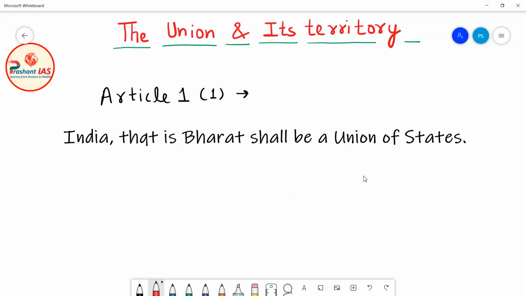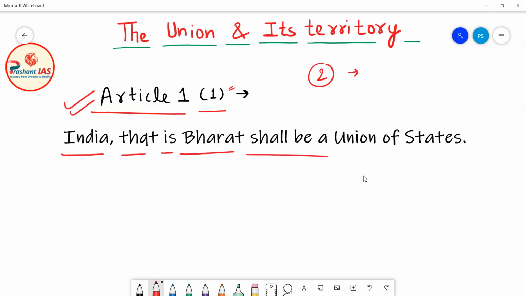So friends, to answer these two questions, I will suggest you read Article 1, Clause 1 of the Indian Constitution. So now let's read it. Article 1, Clause 1 says that India, that is Bharat, shall be a union of states. This is the very first article of our constitution. When you read this article, it simply says that the name of our country is India.